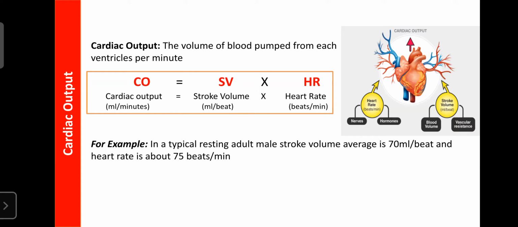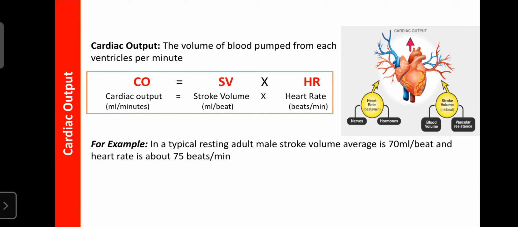Then you get the cardiac output. So cardiac output is calculated by the volume of blood ejected by the ventricles during each contraction, multiplied by the number of heart beats per minute.